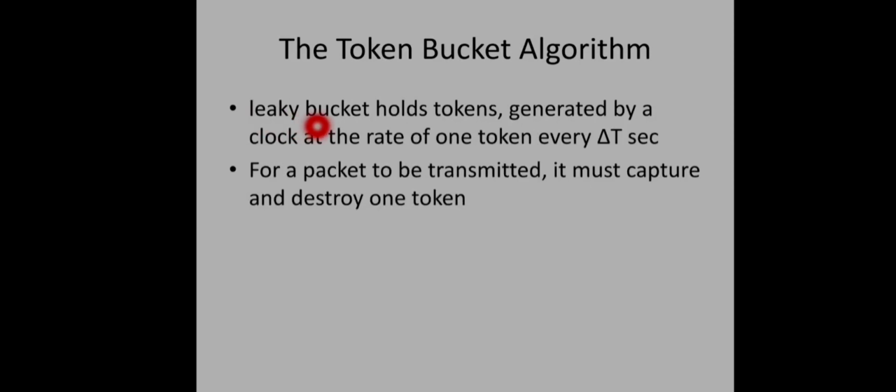Here also we have a leaky bucket, but which holds tokens instead of the data packets. This bucket is used to hold tokens, and these tokens are generated by a clock at the rate of 1 token per every fixed time interval, say delta t seconds. For a packet to be transmitted, it must capture and destroy 1 token. So whenever there are some tokens in the bucket, the corresponding host can send data.